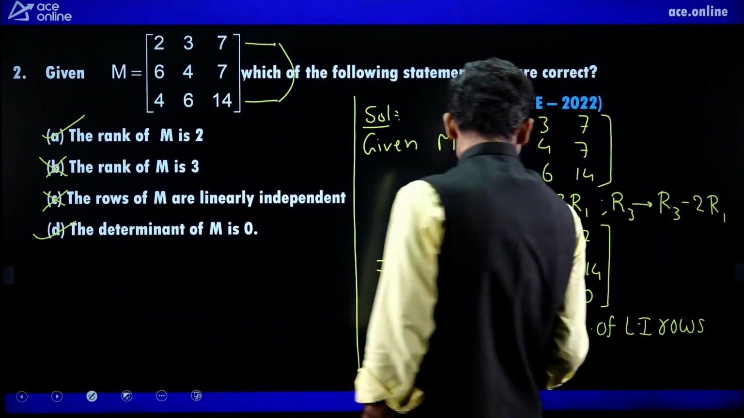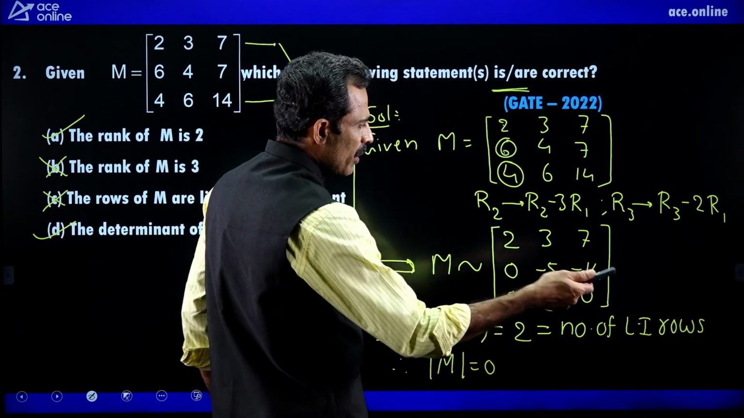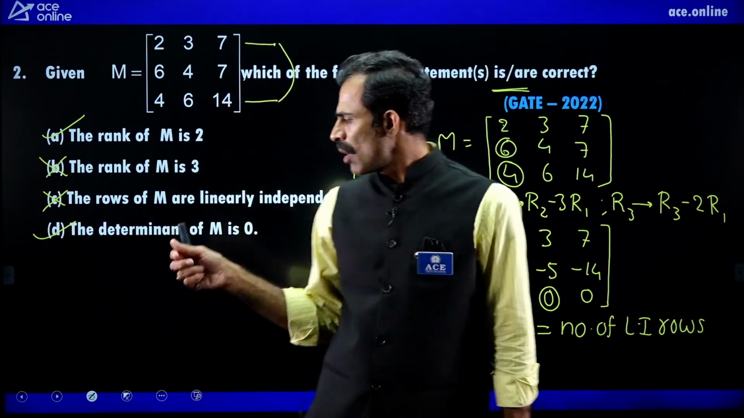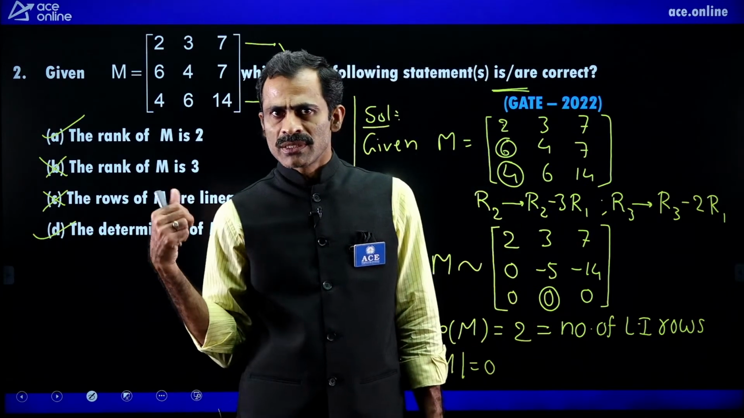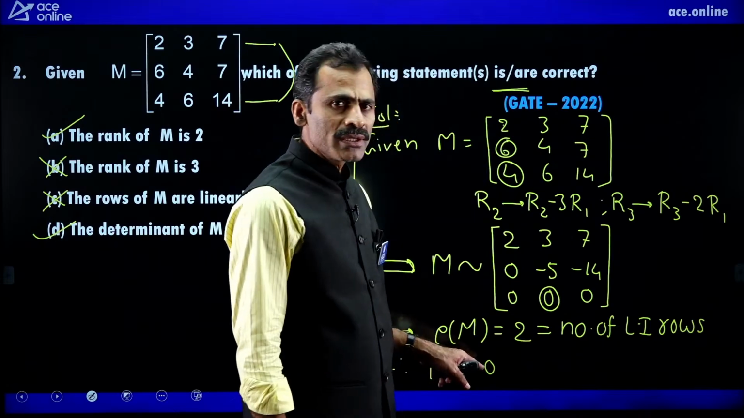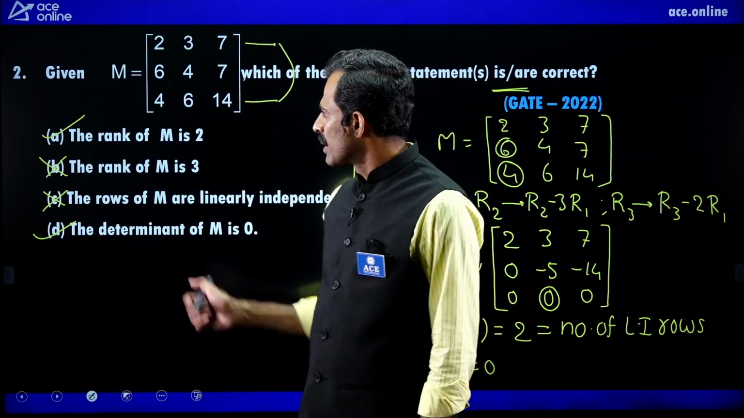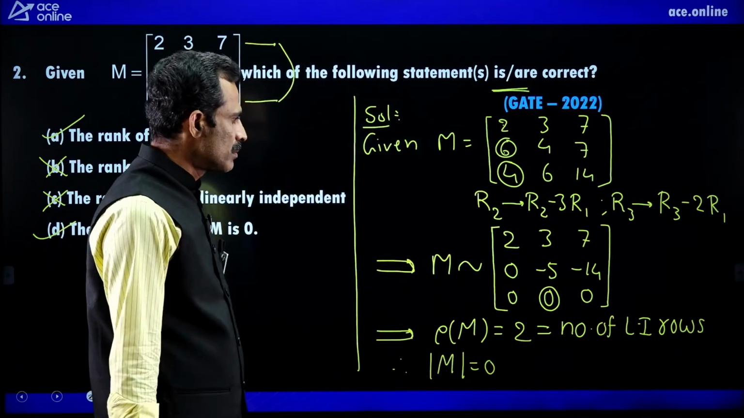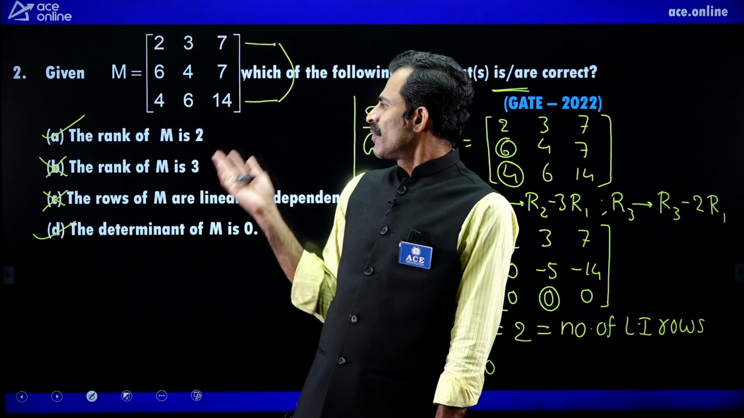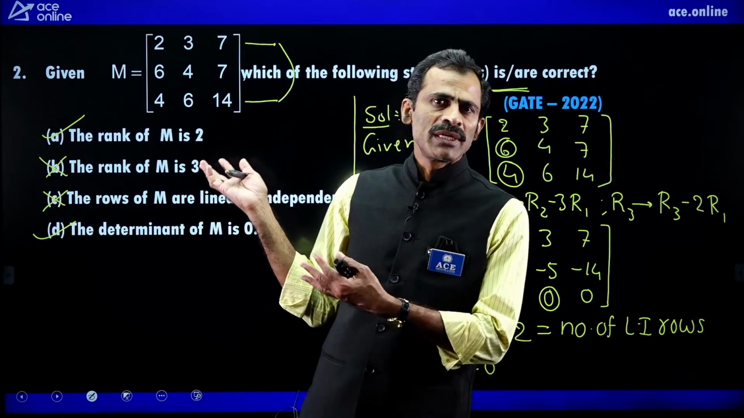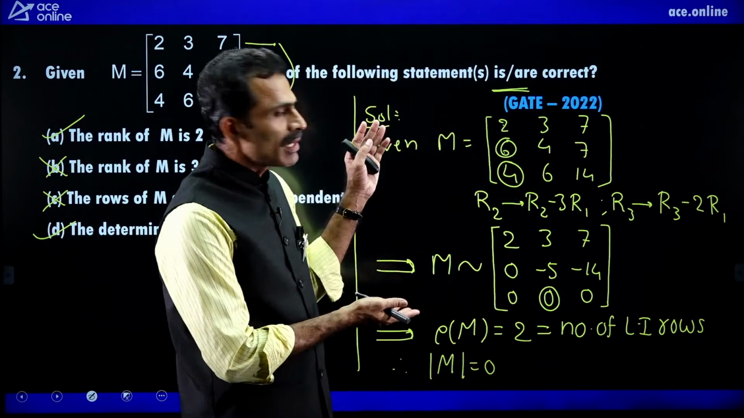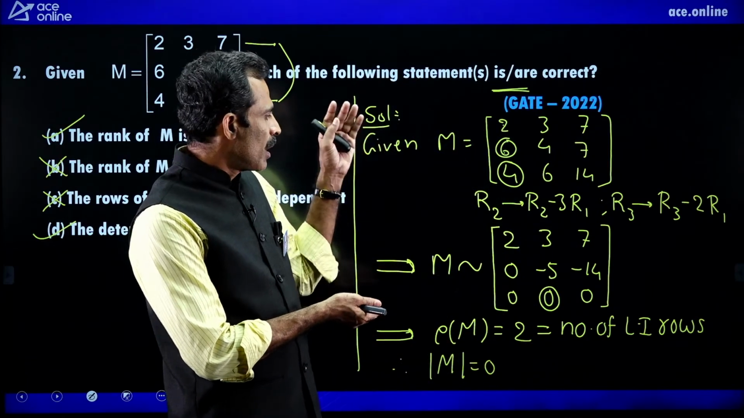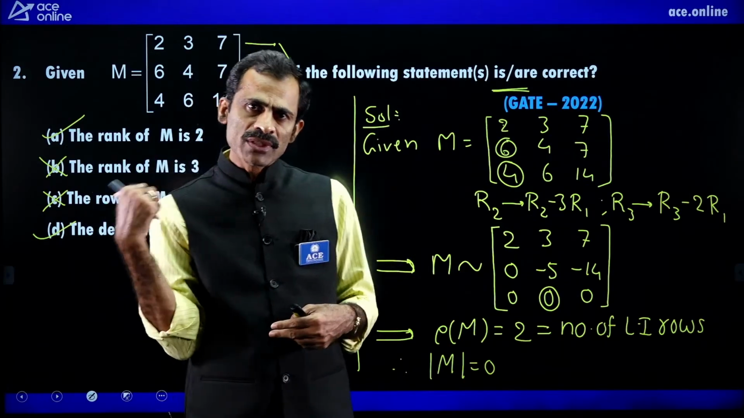Next, rank is 2 means it is equal to the number of independent rows. And here he is saying that all the 3 rows are independent. That is wrong. Next, determinant is 0, that is correct. That is why the first option and the last option are correct. By observation, we can choose the answer, but it may not always be possible. That is why we can go for a general method like reduction. After reduction, we can check whether all the statements are correct or not.